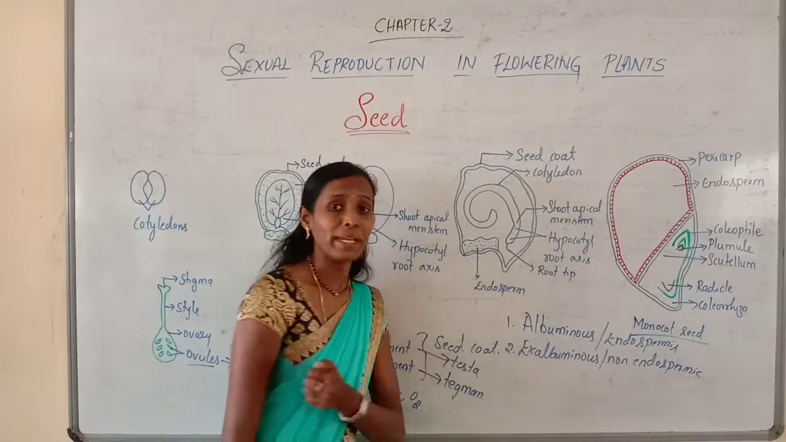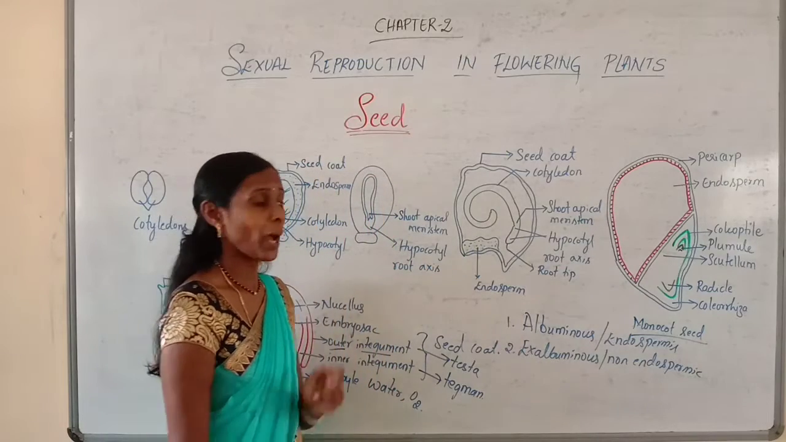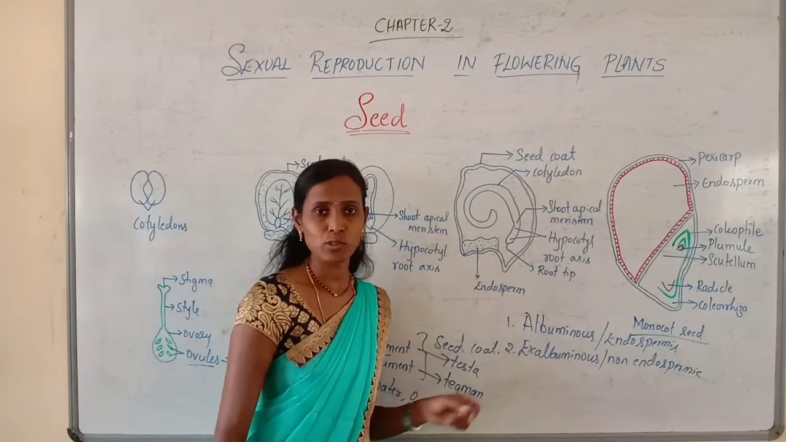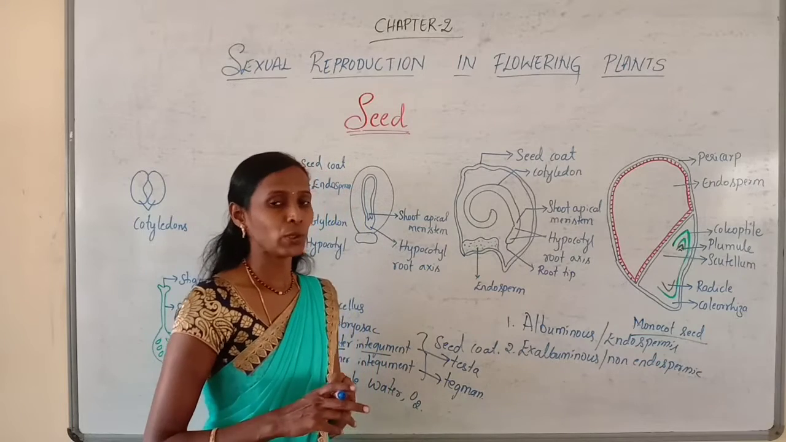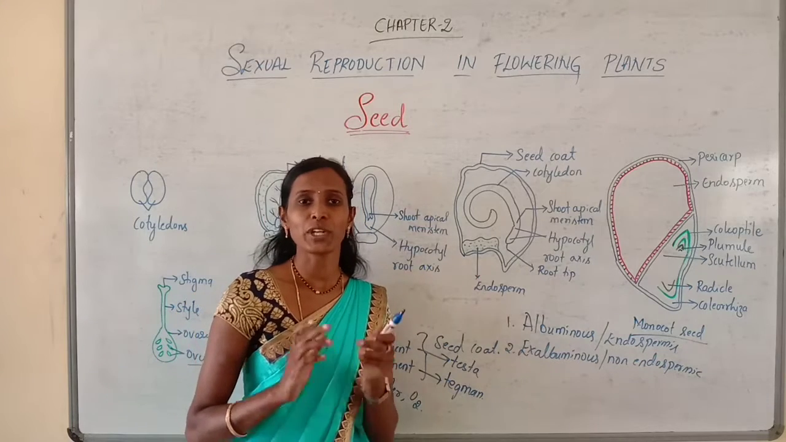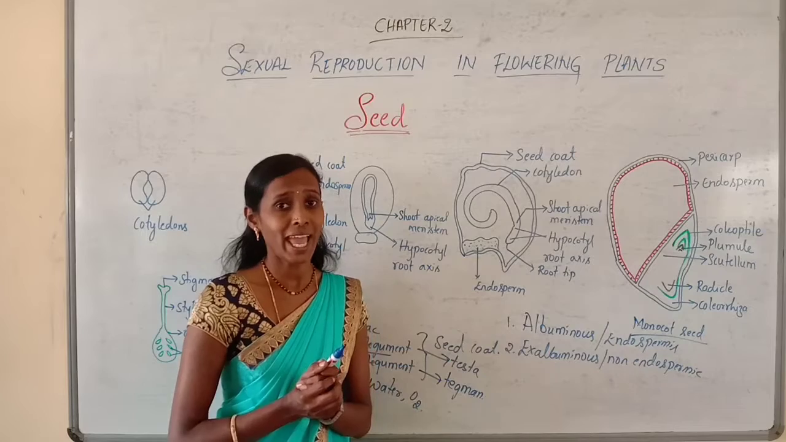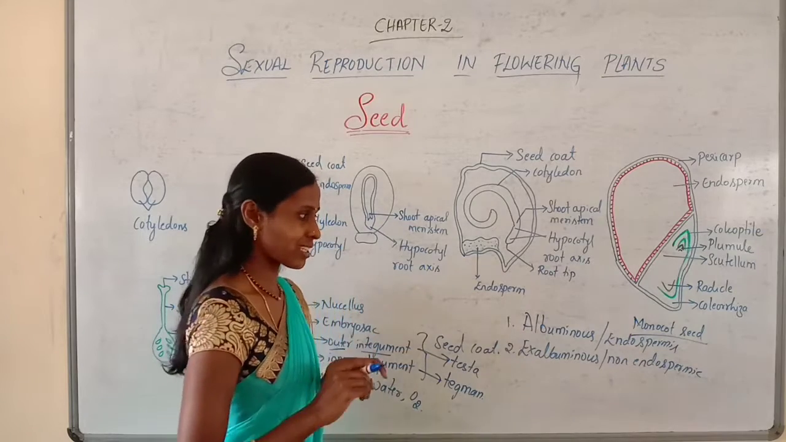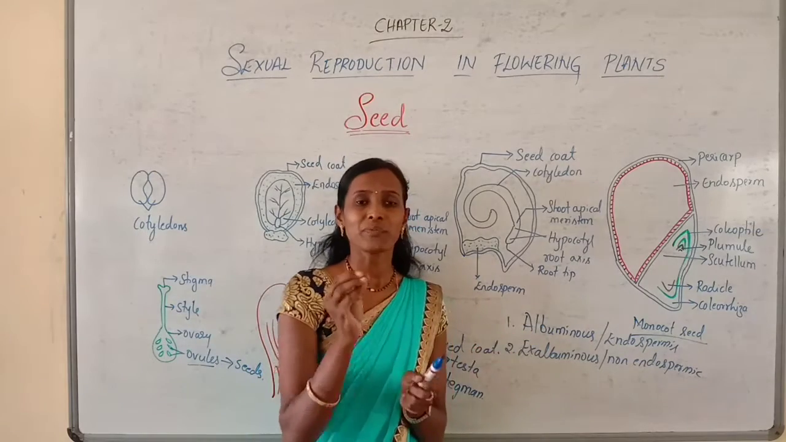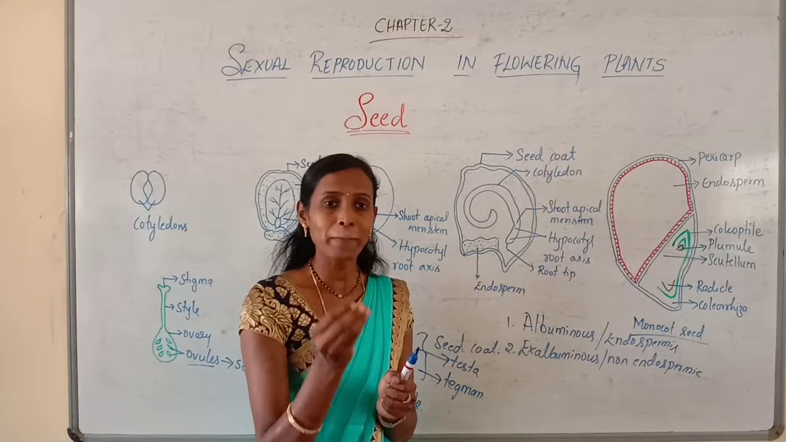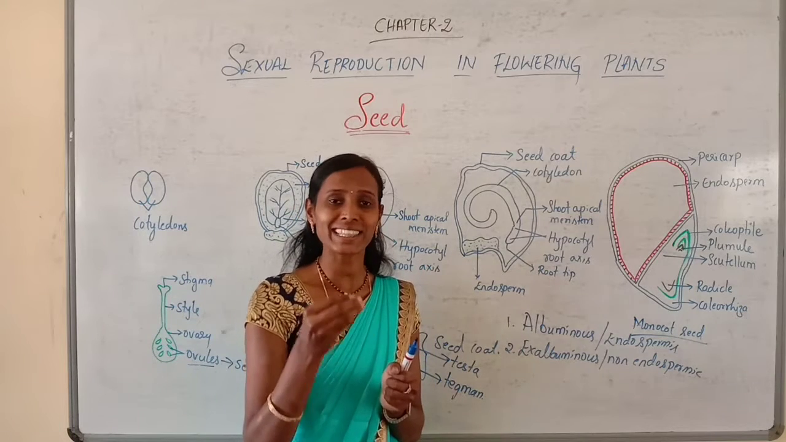So your mature seeds may be of two types based on the presence or absence of endosperm. You know, endosperm is the nutritive tissue that usually provides nourishment for the developing embryo. In certain seeds, this endosperm will persist or will be retained in the seed.